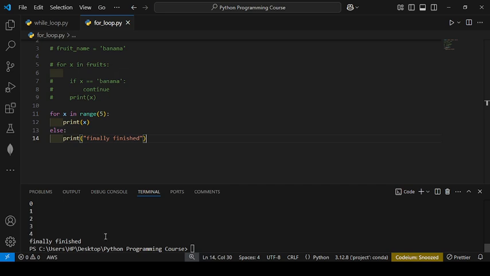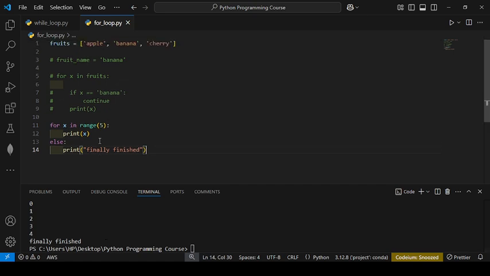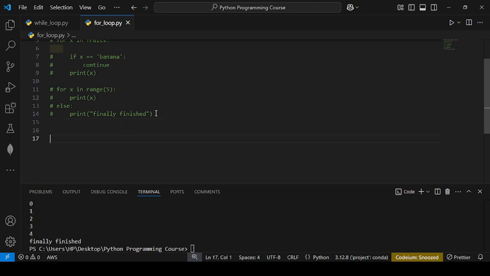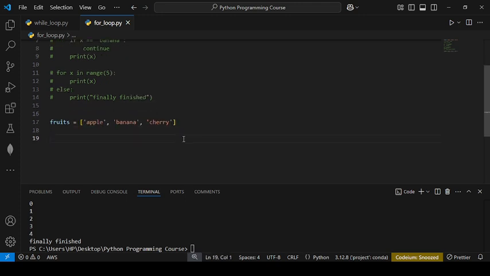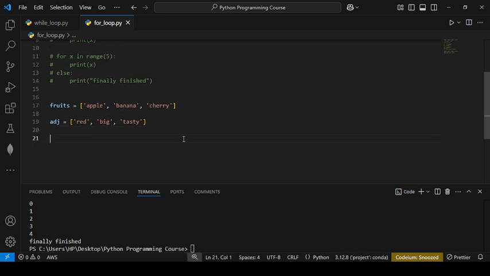Okay, next is a nested loop. Suppose you have a copy of the fruits, and I write here the adjectives. What are the properties of the fruits? Apple is red, banana is big, and cherry is tasty. So an adjective means some properties of the fruits.